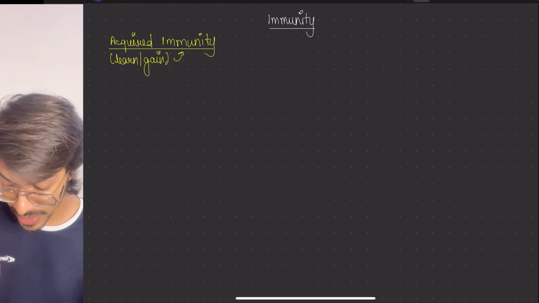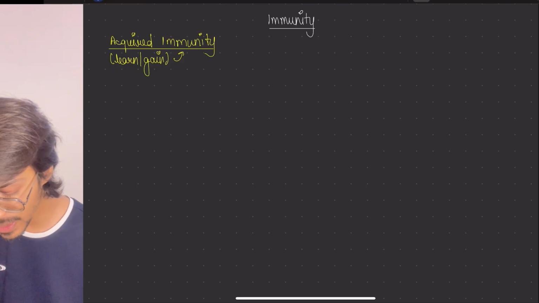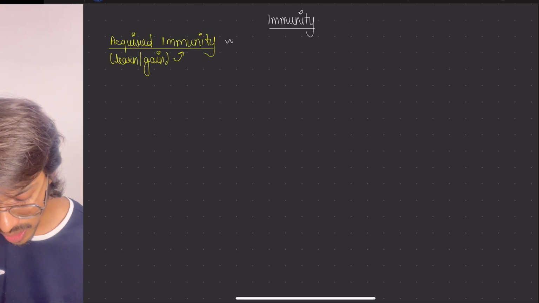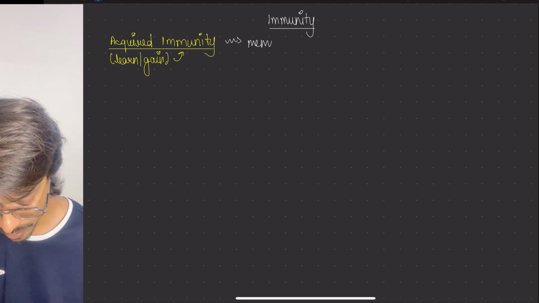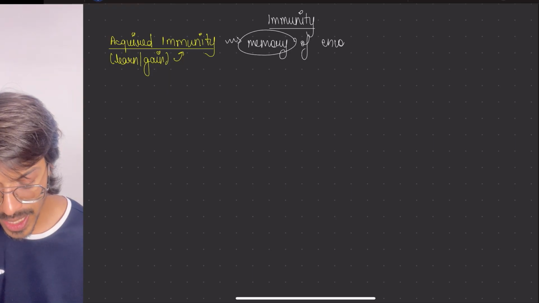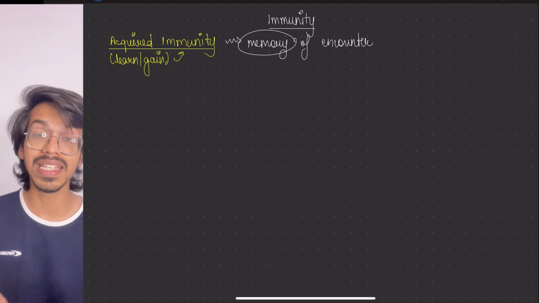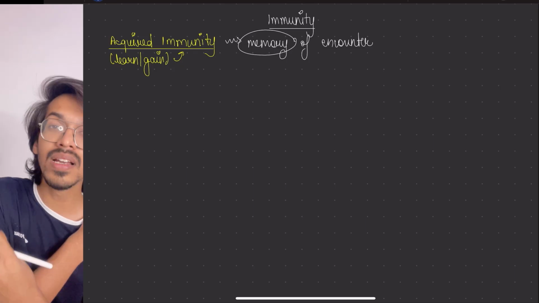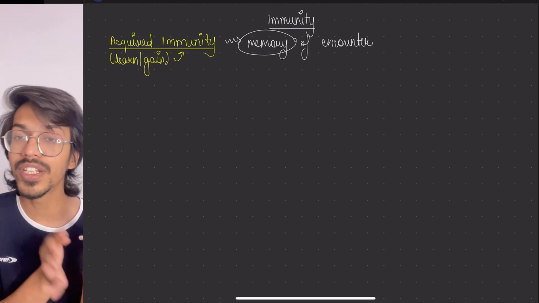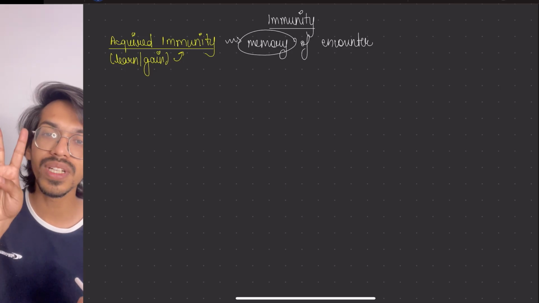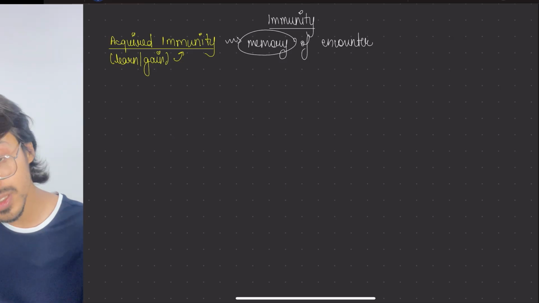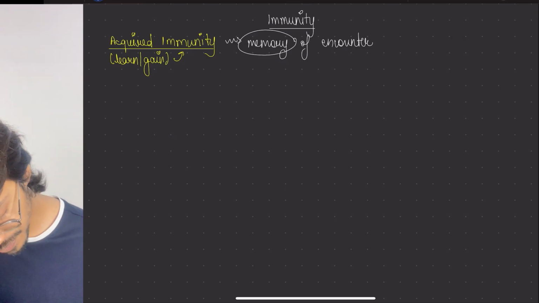It will do it with the help of a process involving memory cells. So it will earn it through memory of the encounter. In this case, the actual pathogen gains access inside the body. The body will fight against it and make the memory cells. How do they do it? For this, two different types of responses work. What are these two different types of response? One is known as